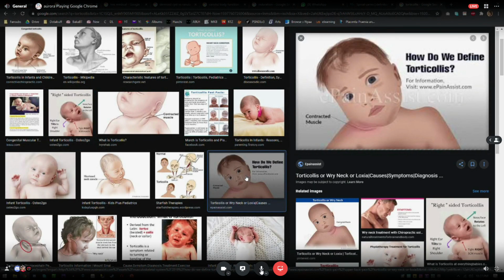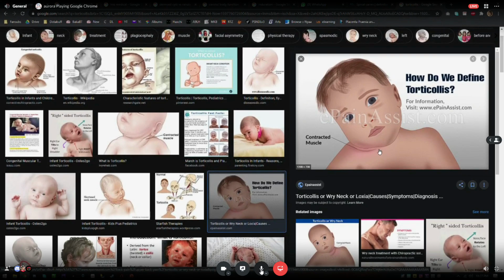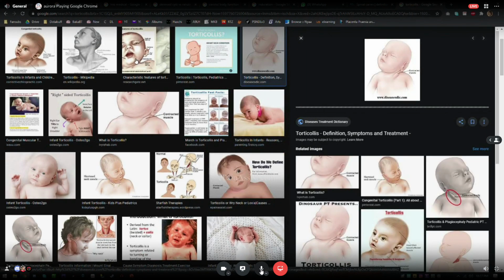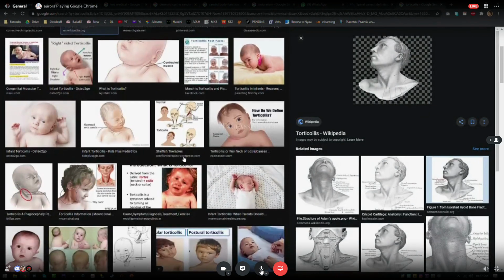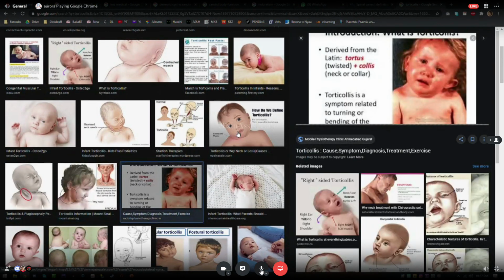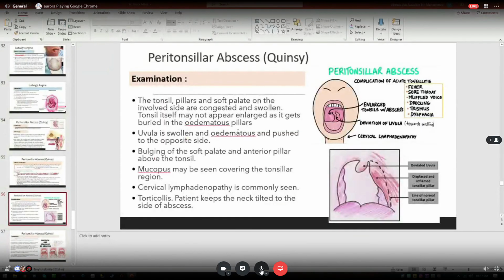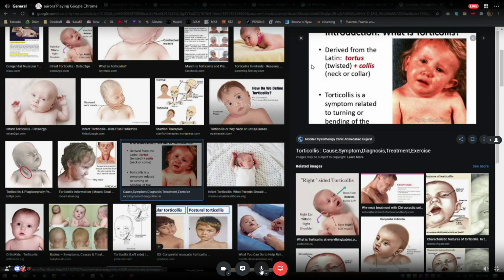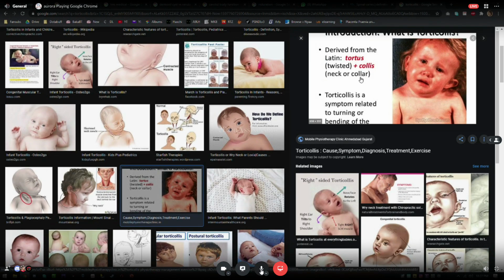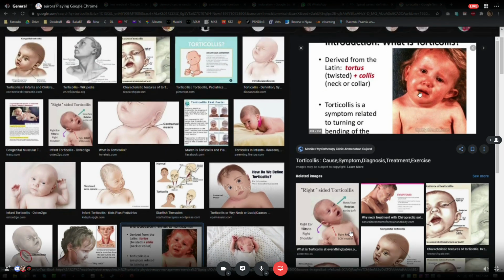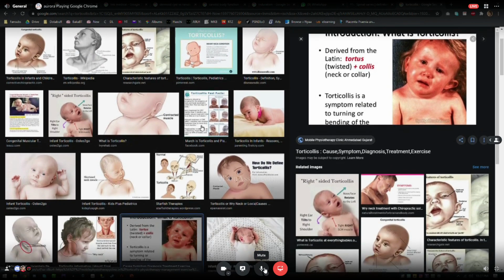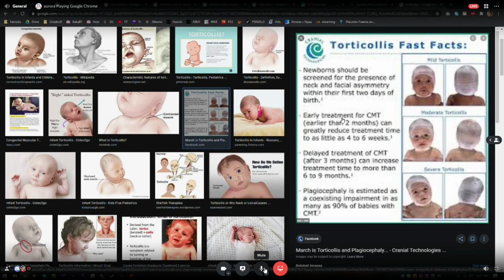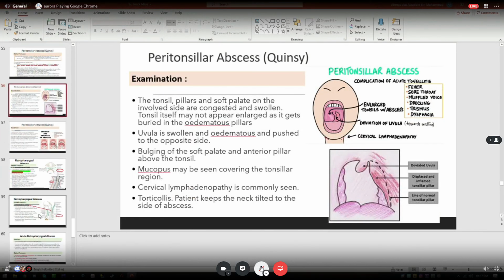Define. Tak lah. Ni dia tilted. Nanti kalau kita jumpa ORL specialist, kita tanya balik lah. Torticollis ni apa actual definition dia sebenarnya? Neck or collar. Torticollis is a symptom related to turning or bending of the neck kot. Dah tak payah. Alright. Okay. Beres-beres.